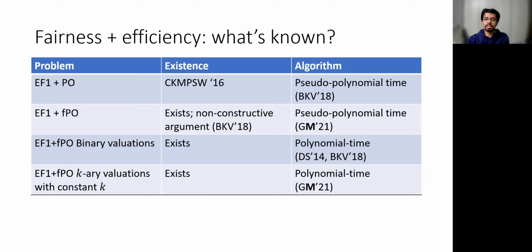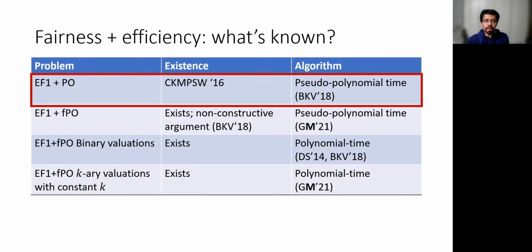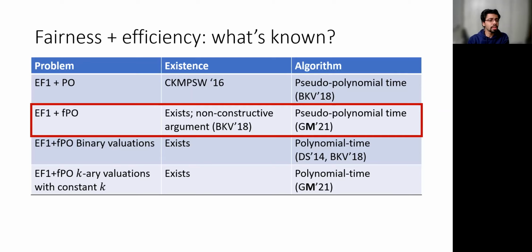With these definitions, let me tell you what's known about computing fair and efficient allocations. Let's start with EF1 plus PO. It's known that they exist and can be computed in pseudo-polynomial time. The same work also showed that EF1 plus fractionally Pareto-optimal allocations exist, but this was via a non-constructive argument, which did not lead to an algorithm. Recently, these results were improved to show a pseudo-polynomial time algorithm for computing such an allocation.